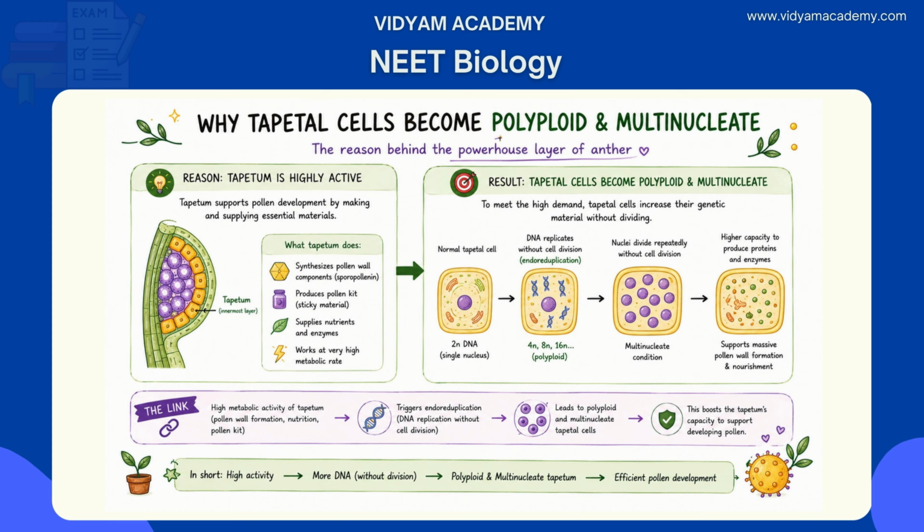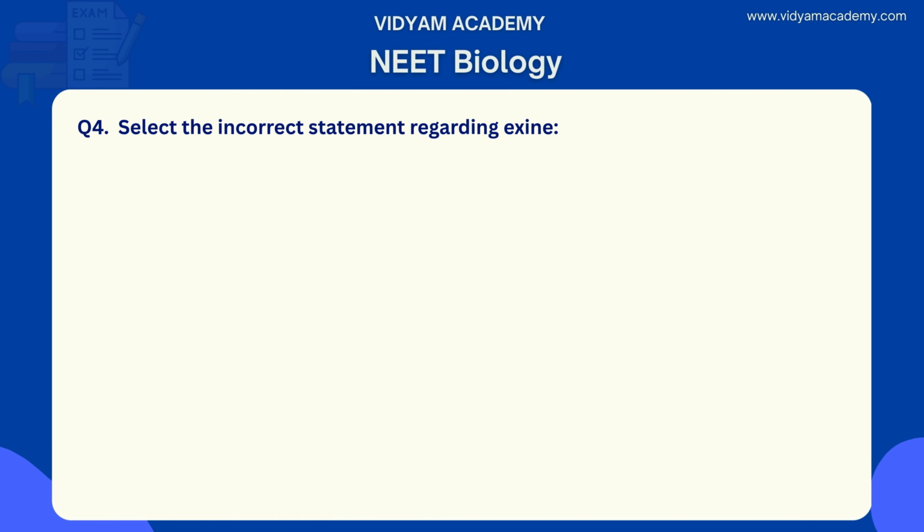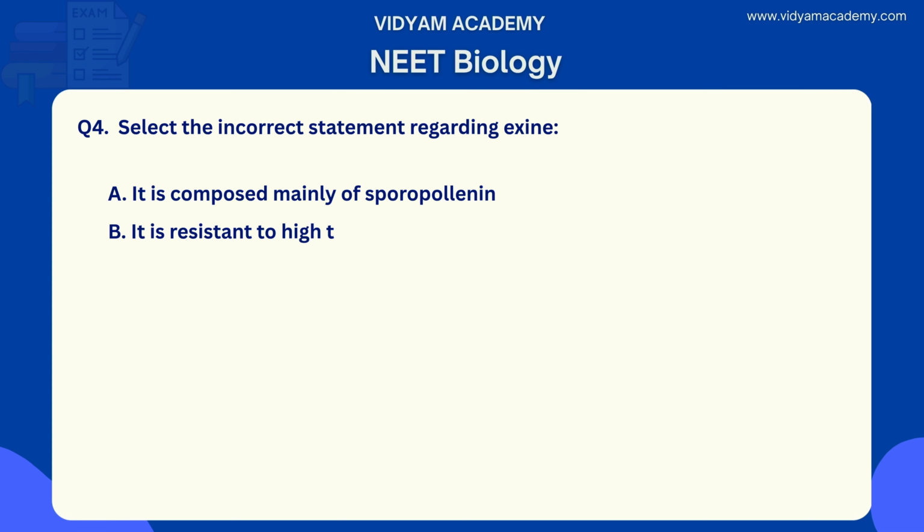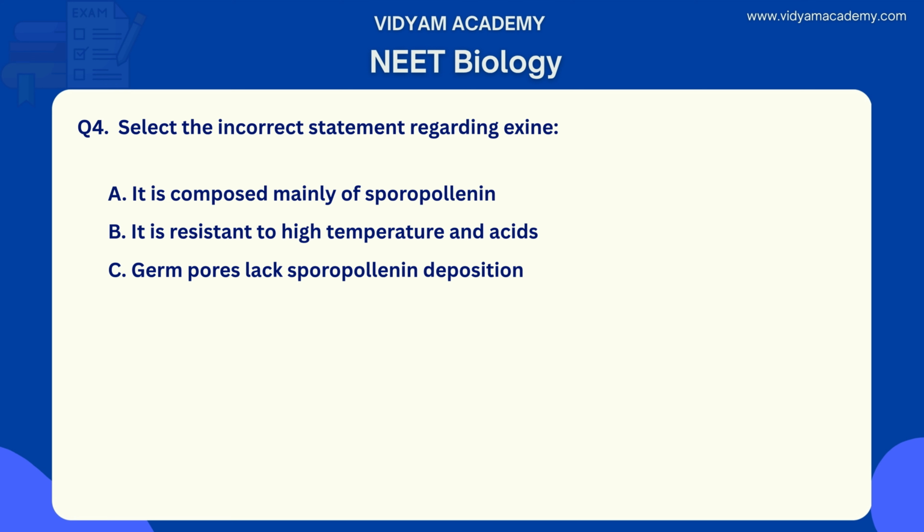So these are the questions and formats which we have in the NEET examinations. Let's move to question number 4. Select the incorrect statement regarding exine. Option A. It is composed mainly of sporopollenin. Option B. It is resistant to high temperature and acids. Option C. Germ pores lack sporopollenin deposition. And finally, option D. Exine is synthesized entirely by the generative cell.